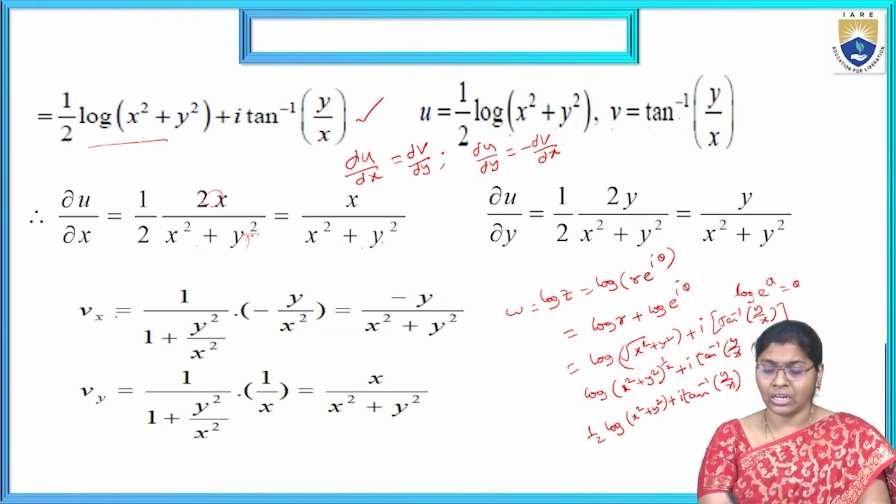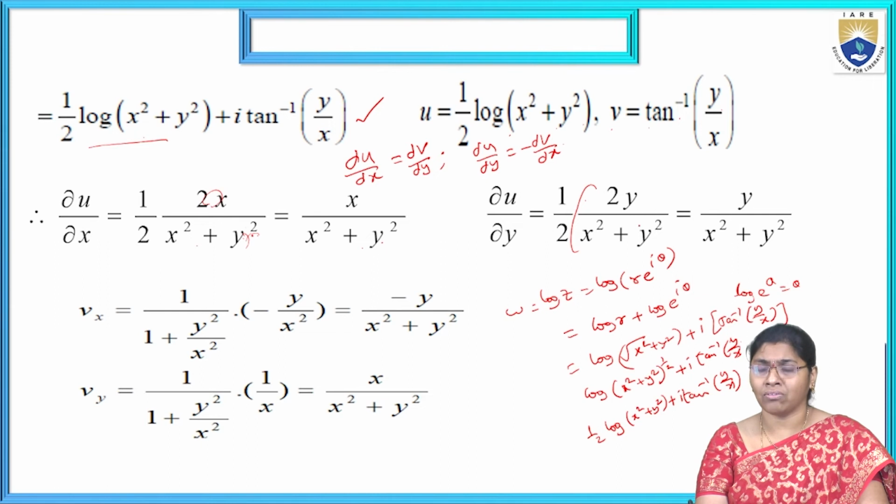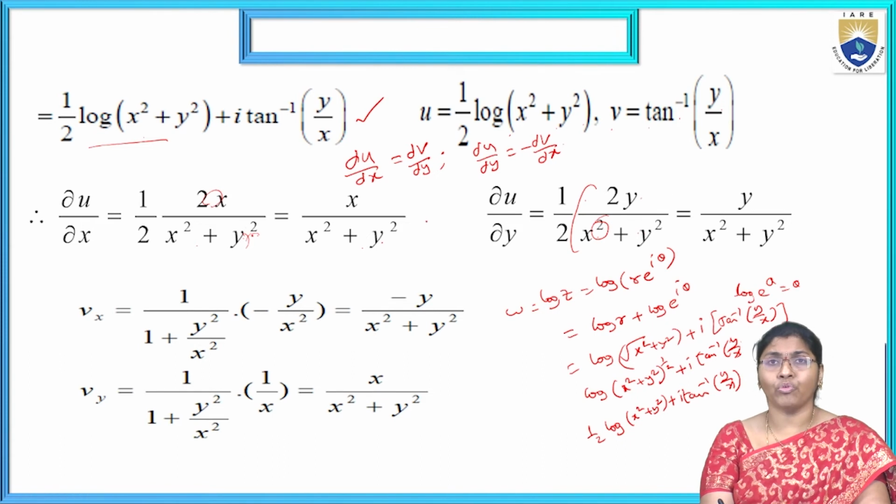Next, similarly, dou u by dou y. 1 by 2 is a constant. 1 by log of x means 1 by x. Similarly, x square is treated as 0 and the derivative of y square is 2y. The 2 gets cancelled. Remaining is y by x square plus y square. Now dou u by dou x and dou u by dou y are completed.